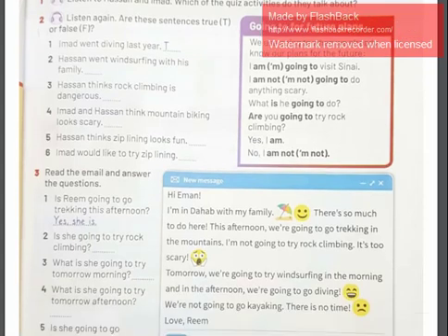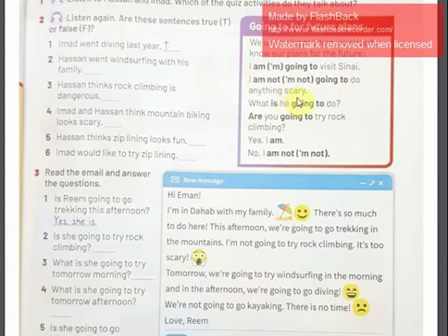To this page, and what we're going to have here is called "going to" for future plans. That tense we use to describe or to express our plans that we are going to have in the future. So we use "going to" when we already know our plans for the future. For example, I know that I have a plan next summer to go to visit Sinai. So I'm going to say, I am going to visit Sinai. Or, I am not going to do anything scary.